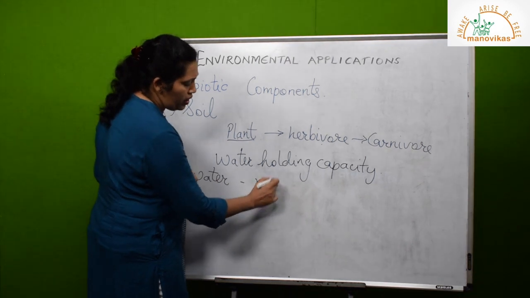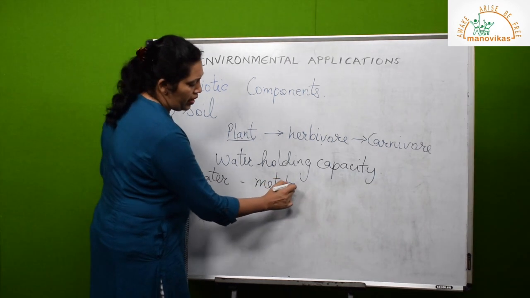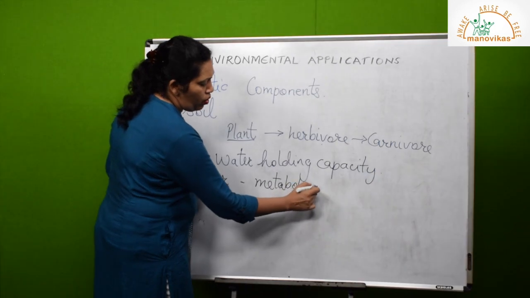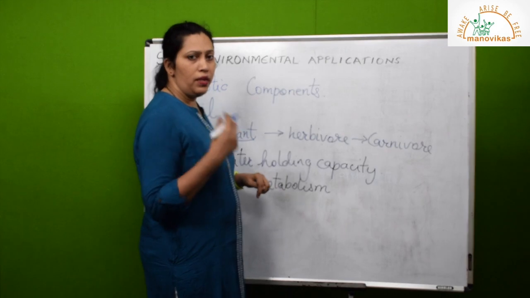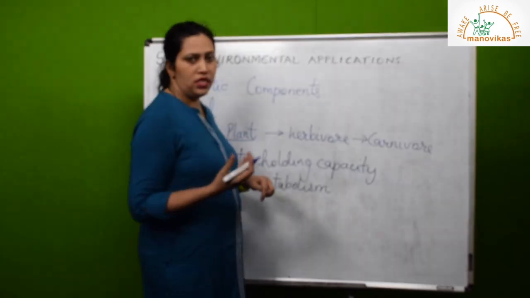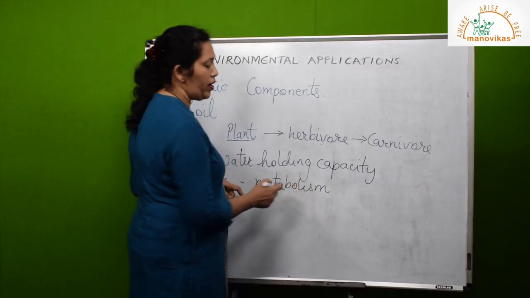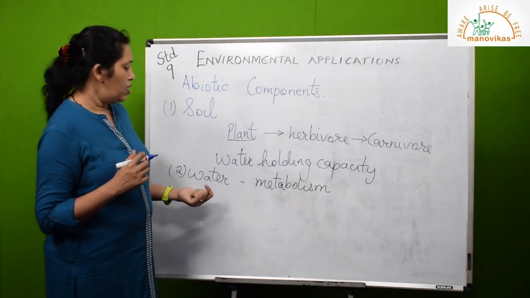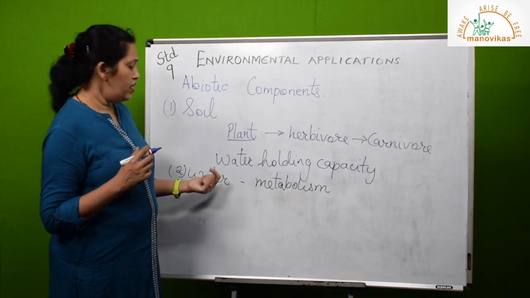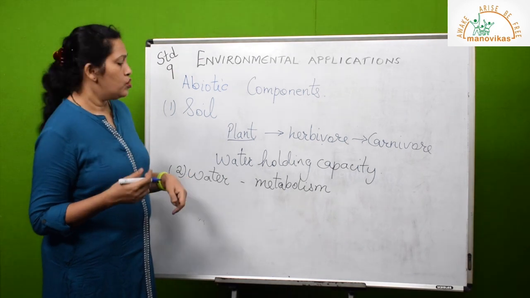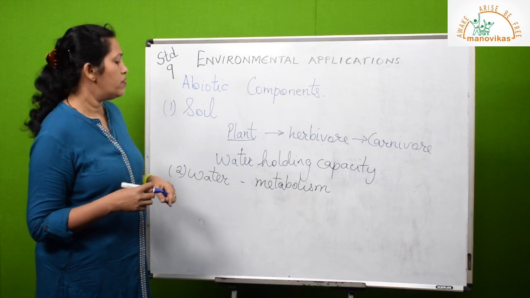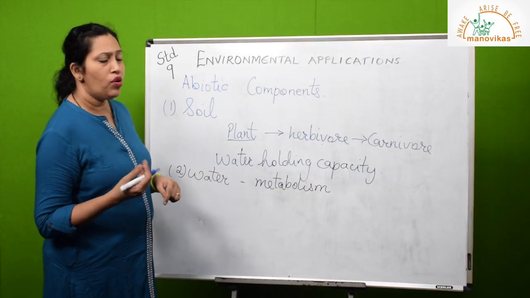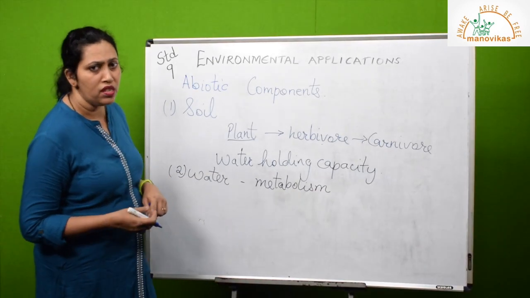All the metabolic activities in our body, like digestion, respiration, breathing, even in plants like photosynthesis, respiration, etc., require water. They take place only if there is water in the cells. If there is dryness, we have dehydration, or even the plants will dry and die because of transpiration and there's no water in the ground.